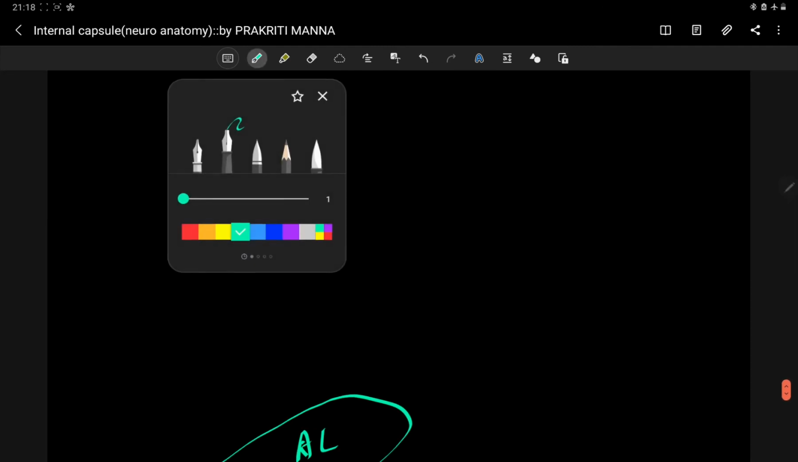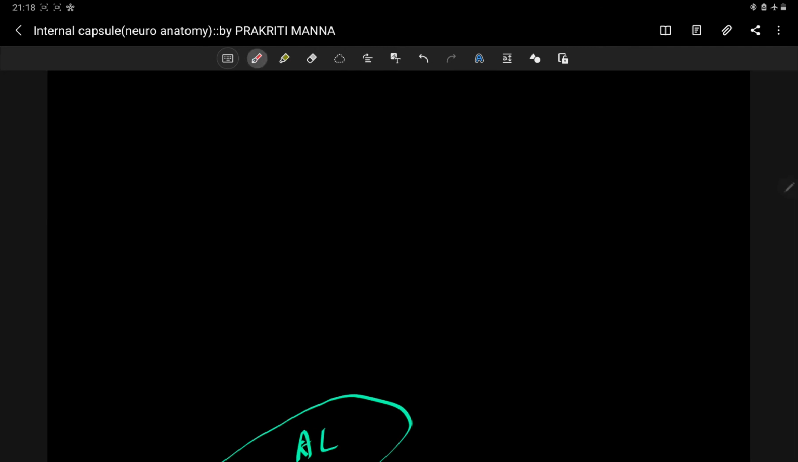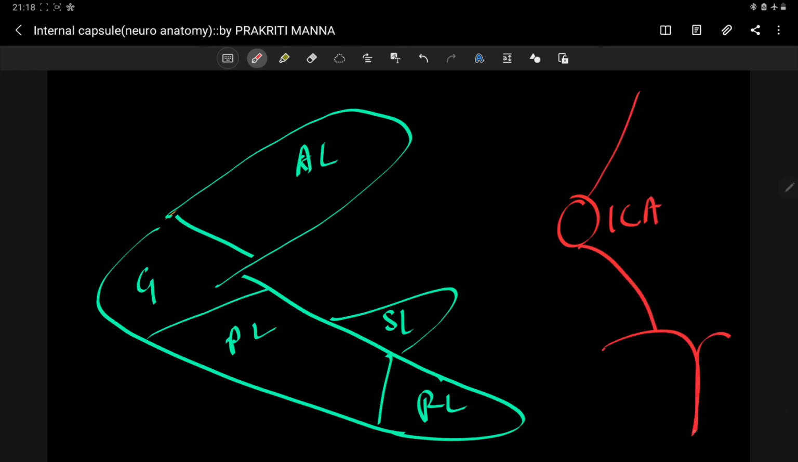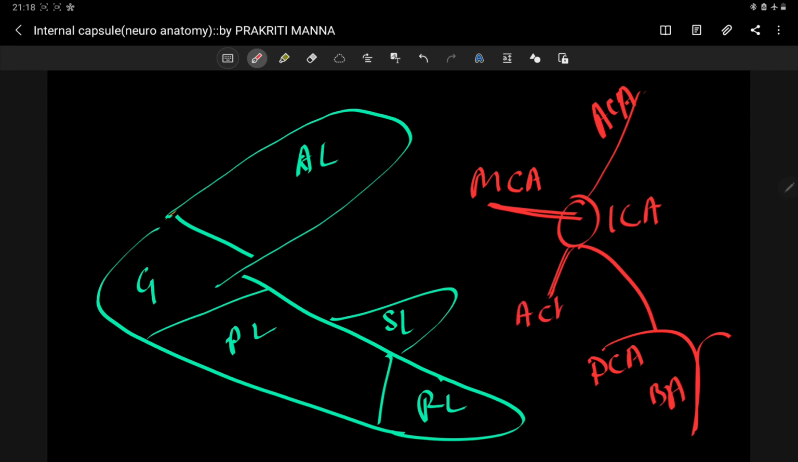So now let's talk about the other arterial supply of the internal capsule. So this is the internal carotid artery. This is the basilar artery. This is the posterior cerebral artery, anterior cerebral artery, and from here one is the middle cerebral artery, anterior choroidal artery.